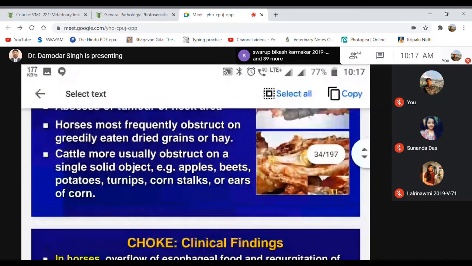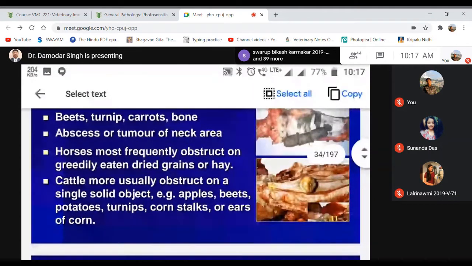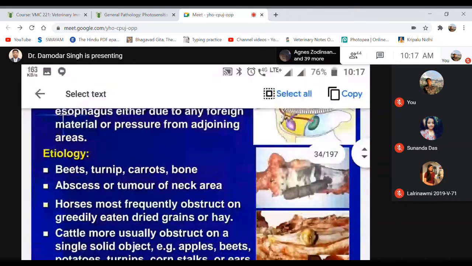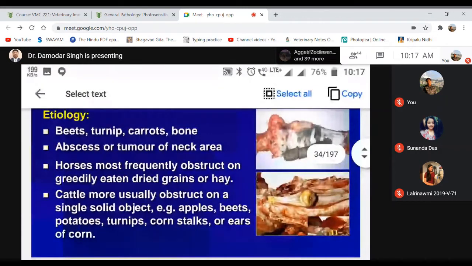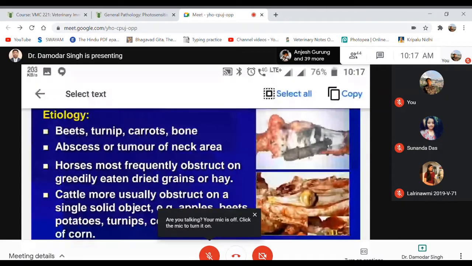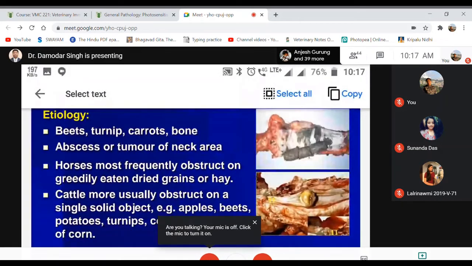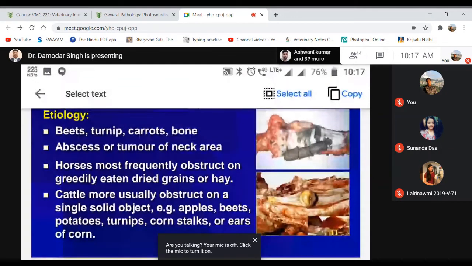Or in the case of cattle, maybe solid objects, for example apples, beets, potatoes, turnips, corn stalks, or ears of corn, may also obstruct the esophageal passage. As I am showing in these pictures, these kinds of materials may block the inside of the esophageal passage, leading to obstruction. So that is about choke.